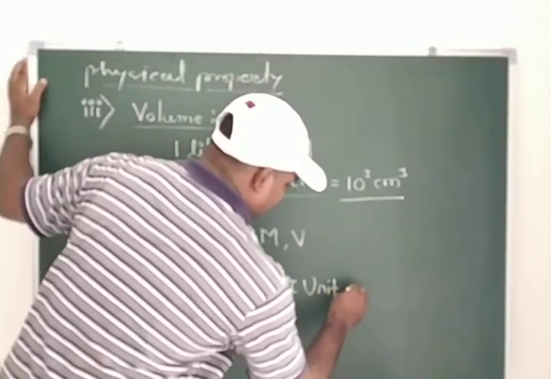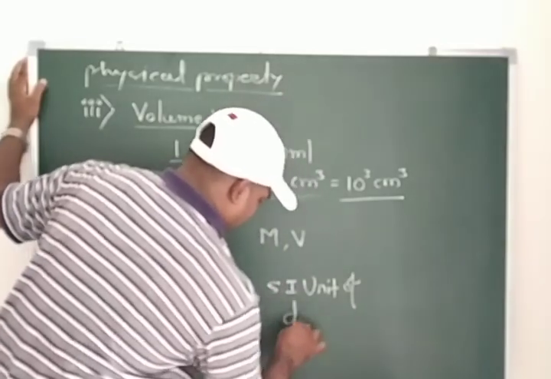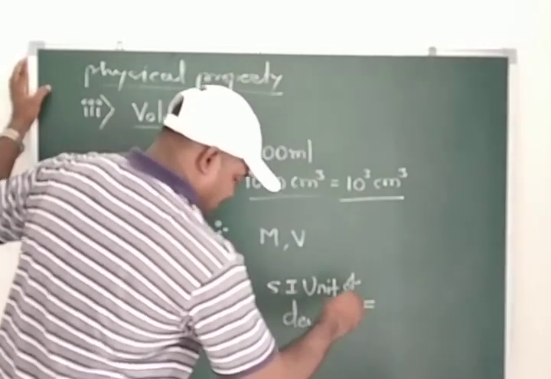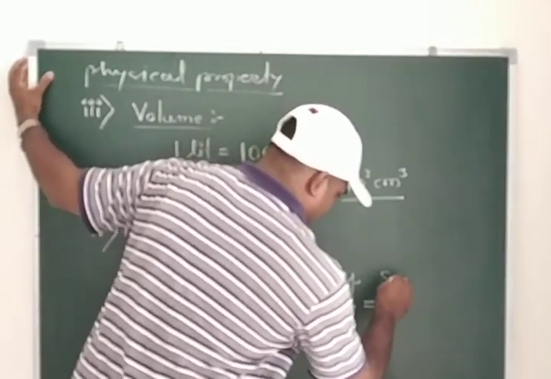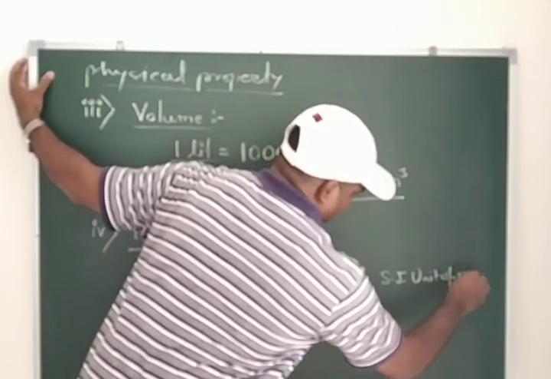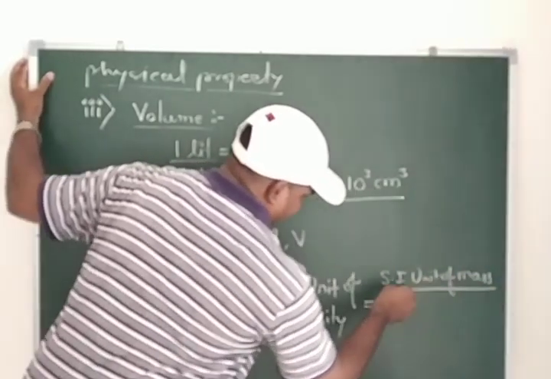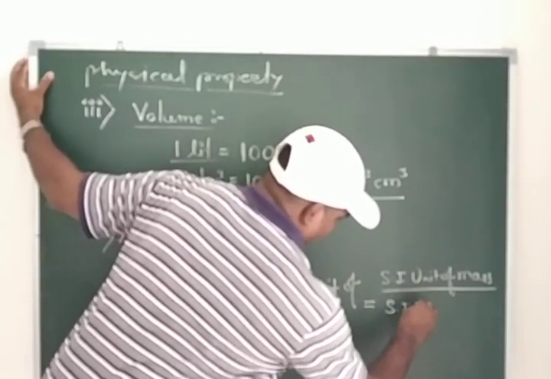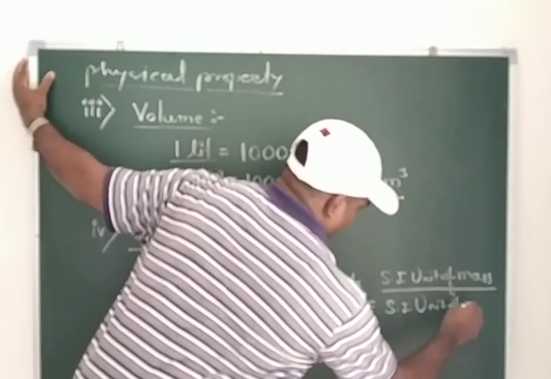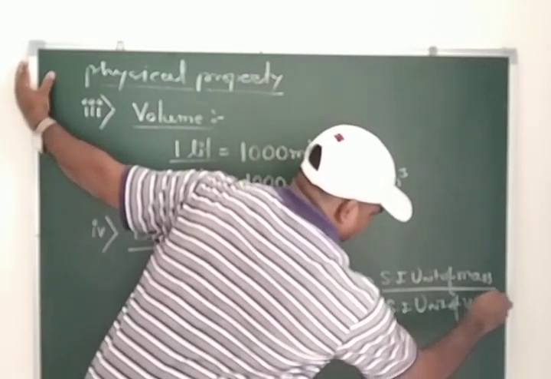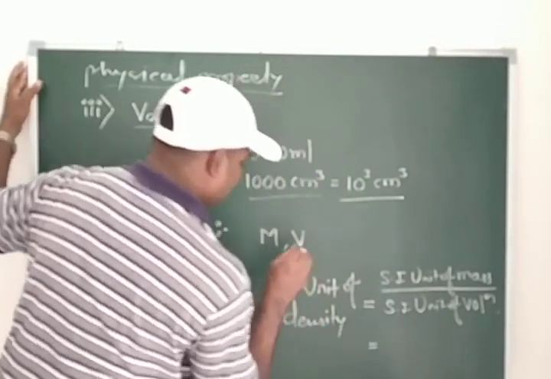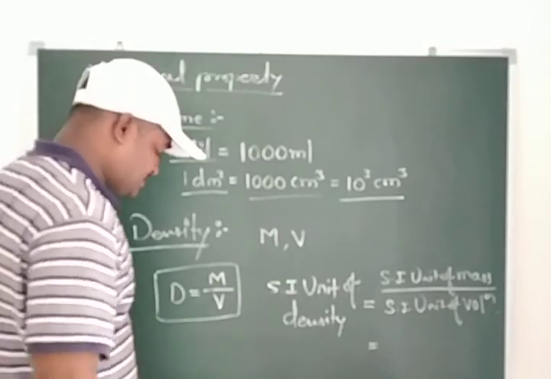Now we are going to measure the SI unit of density. It is nothing but the SI unit of mass divided by the SI unit of volume. So students, this is a very important ratio. With the help of these two units, we can decide the unit of density.